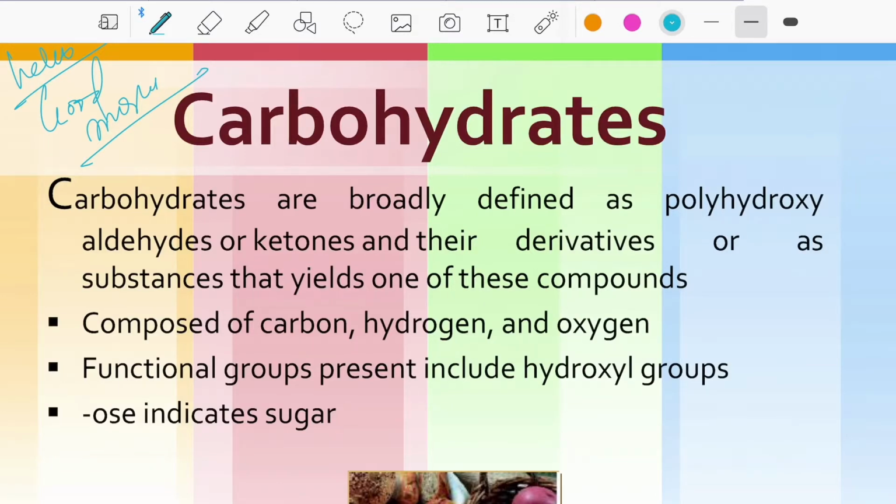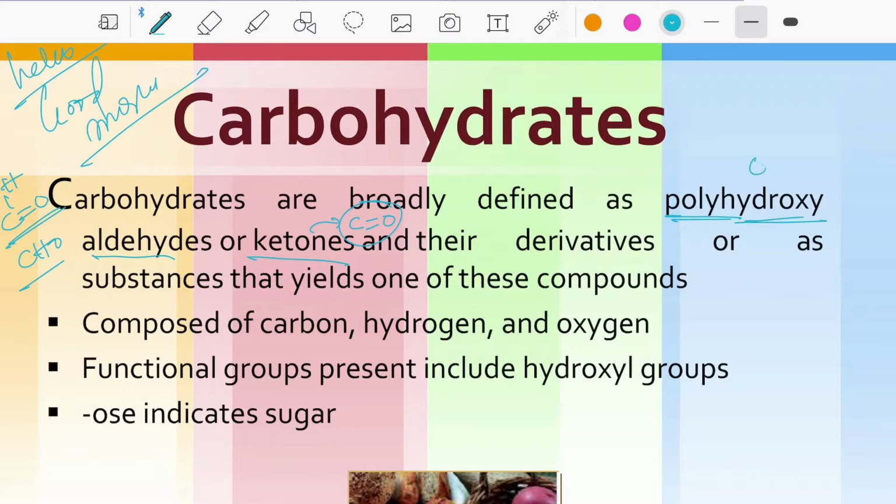Let's discuss the topic carbohydrates. Carbohydrates are broadly defined as polyhydroxyaldehydes and ketones. Aldehyde group means CHO. Some of them have an aldehyde group, some have a ketone group, and their derivatives are polyhydroxy.